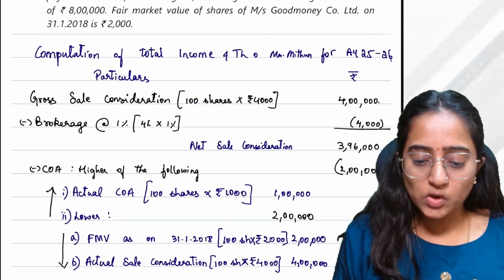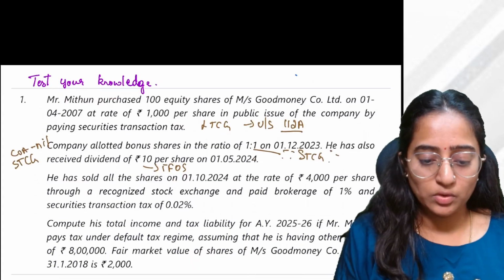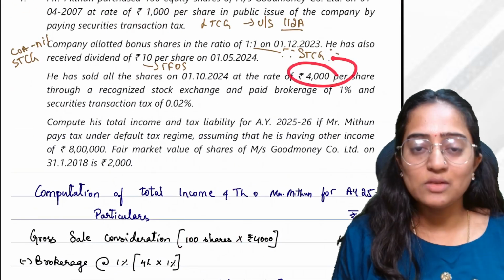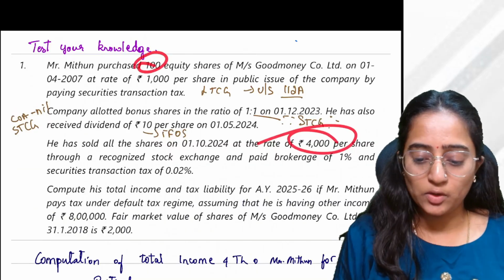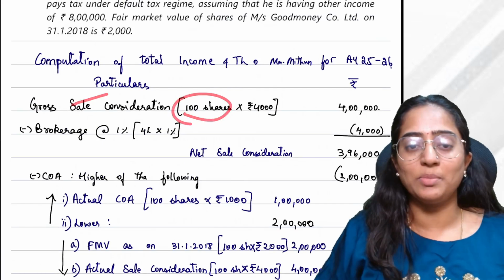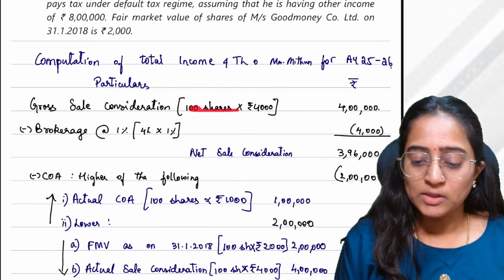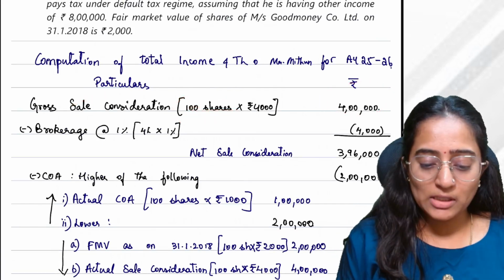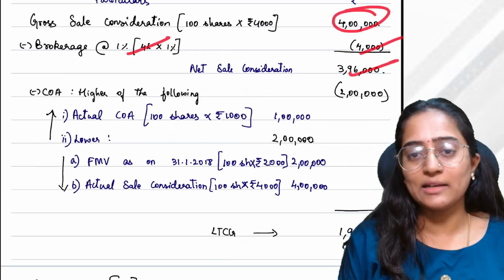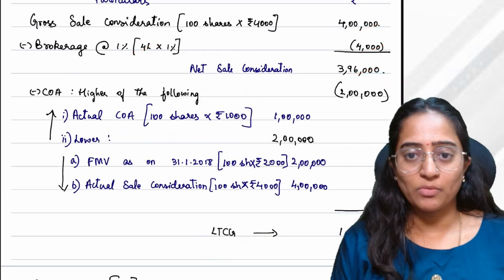So sale consideration, all of us know 100 shares were there. I told you, multiplied by this. 100 shares sale consideration, 4,000 rupees per share. 100 plus 100, 200 shares. But in this case, it is long term. Now, first we are calculating long term capital gain. So it has to be 100. So total is 4 lakh. Brokerage you have taken based on the sale consideration. So 4,000. So net sale consideration is 3,96,000. You had no problem till here.